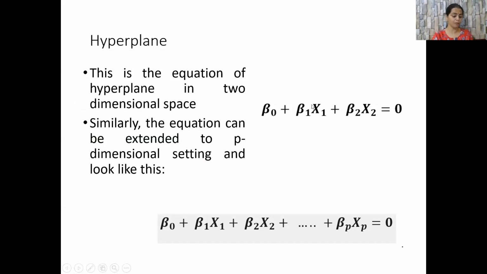Therefore, if we have a point x that satisfies the above equation, then it means the point lies on the hyperplane. This equation can be extended to p-dimensional settings and looks like this: beta naught plus beta 1 x1 plus beta 2 x2 plus and so on up to beta p xp is equal to 0.